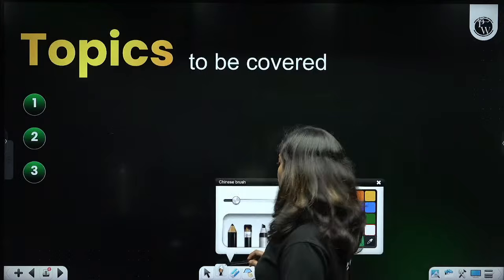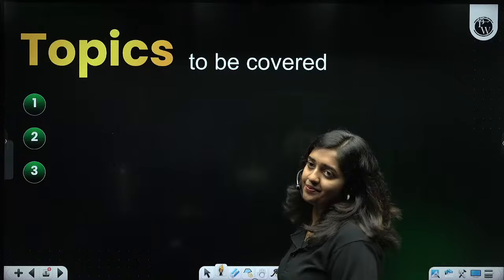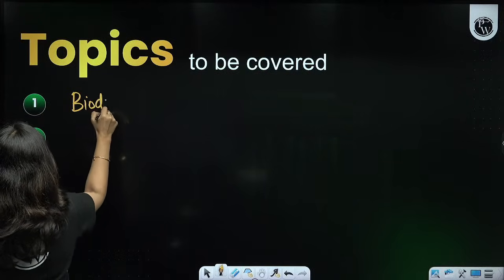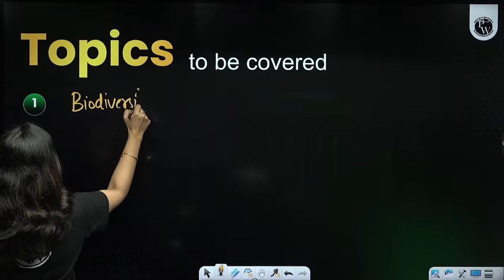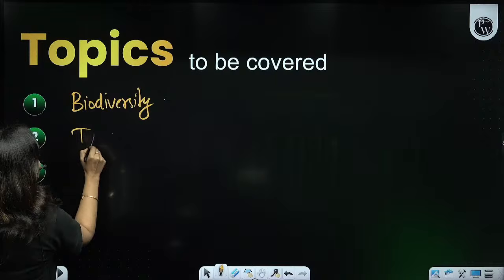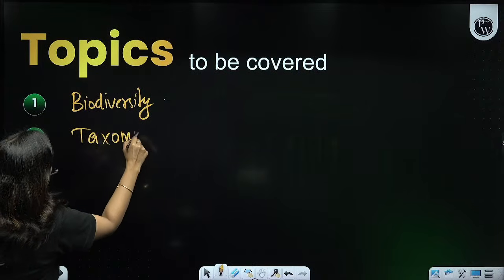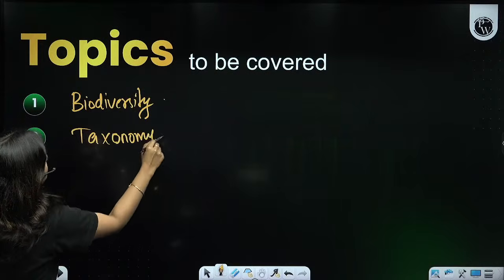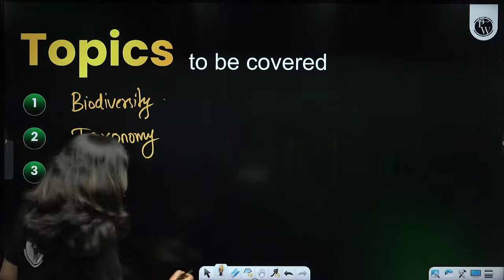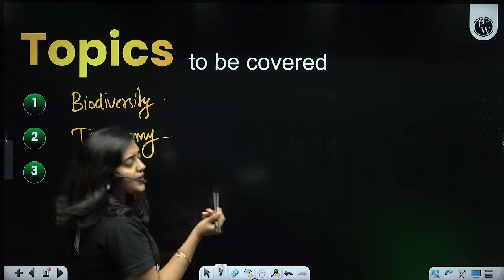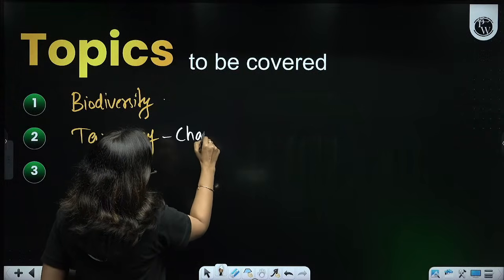So what are the topics we have to cover in this chapter? Initially, we will be discussing biodiversity. And after that, we will be discussing some things related to taxonomy. It will be a new term for you, but anyway, we will be discussing it in detail. And under the topic taxonomy, there are certain subtopics like characterization.